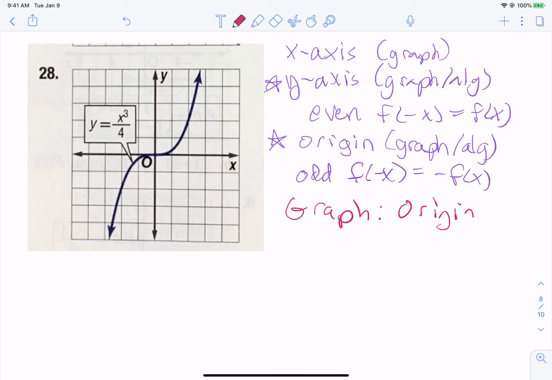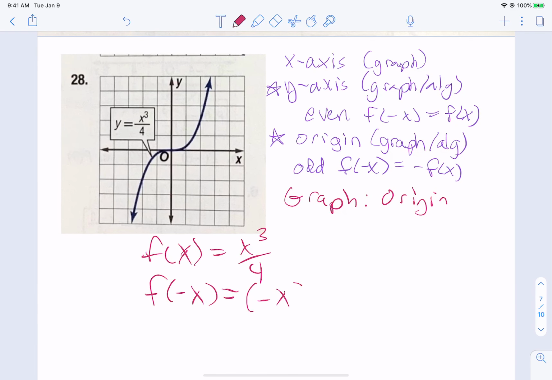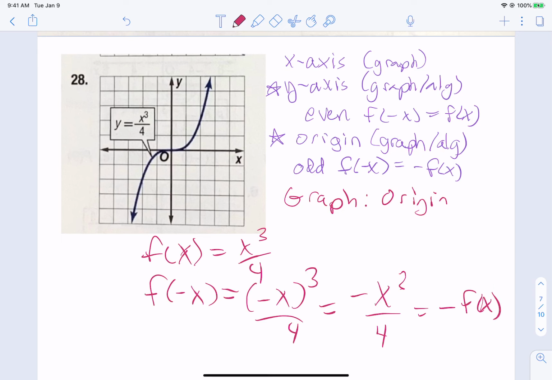Well, we're going to take our equation. I'm going to write it in function notation, and I'm going to plug in negative x. And it better appear as if I just multiplied by -1 when I'm all done. Now watch what happens. Negative x cubed over 4. Three negatives are going to stay a negative. Wouldn't you agree that this looks like I multiplied the original by -1? When that happens, and that is a 3, yes, it is an odd function with origin symmetry.